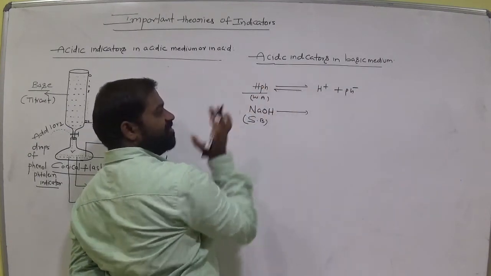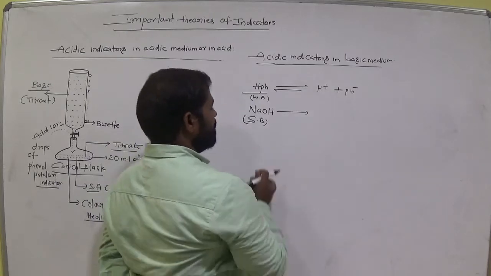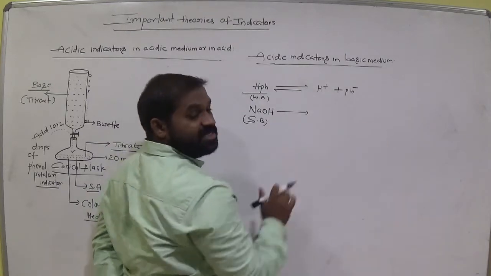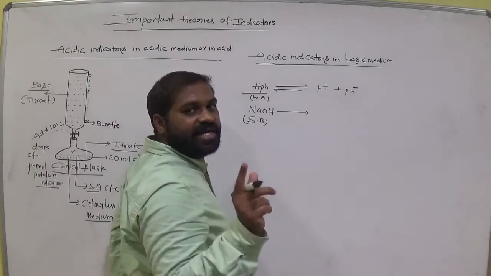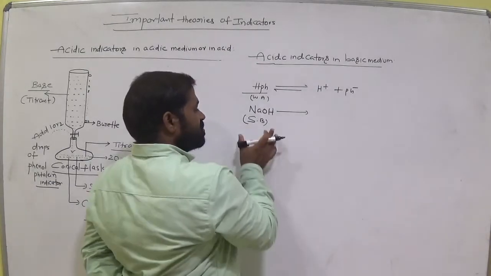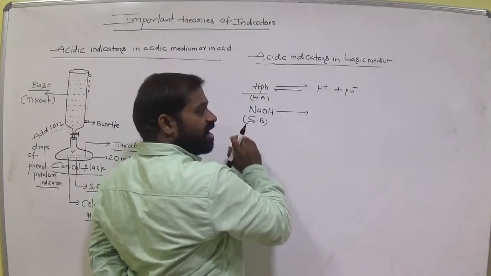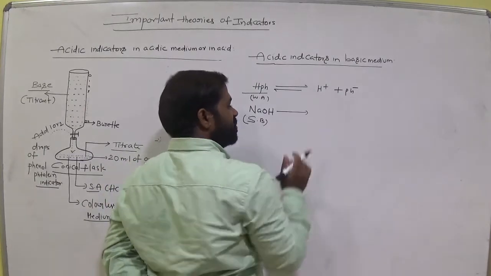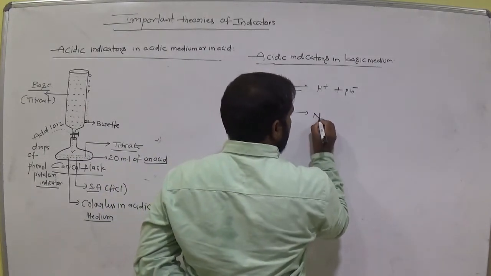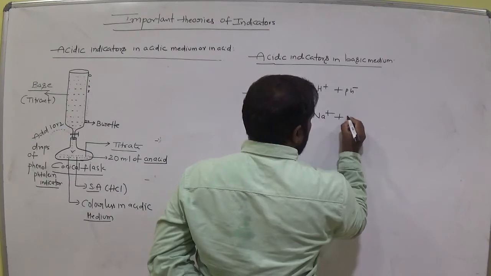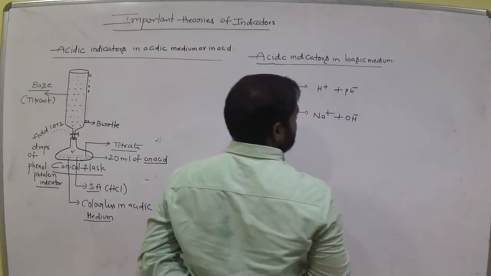Weak acid condition is reversible, it is at equilibrium. Now strong base is completely ionized, already we studied about this. Strong base or strong acid are completely ionized, so single direction only. Now it gives Na plus and OH minus, am I right?